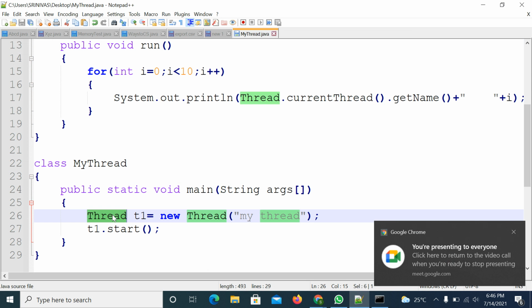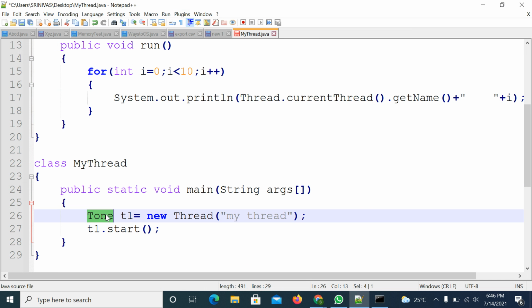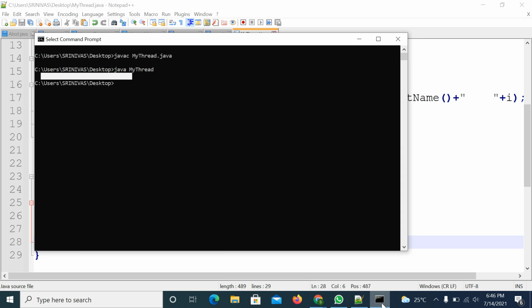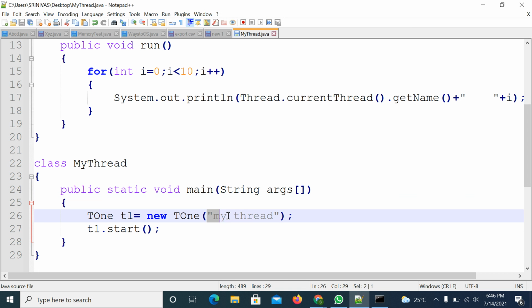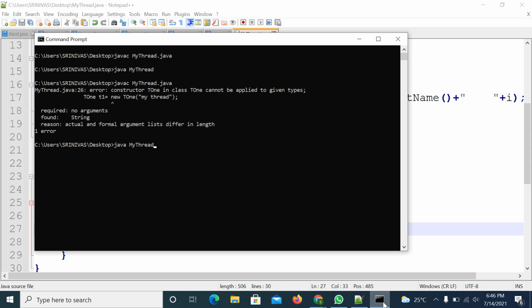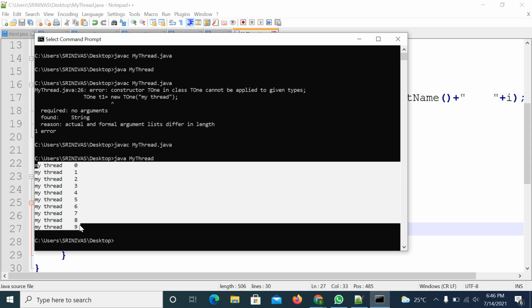So now what I will do, I will create object for T1. So what is my class name? T capital 1, capital O, T capital O. So in this case, if I change just the class name, observe. If we compile and execute, you will get the output. Sorry, what happened? Right, you don't have a constructor in your class, so you are not supposed to give the name directly here. So if you want, you can use the setName method, my thread. Right. So compile the code, execute the code. So you are getting the output. My thread is executing 10 times.